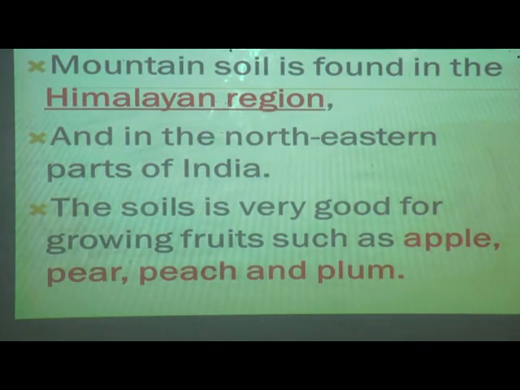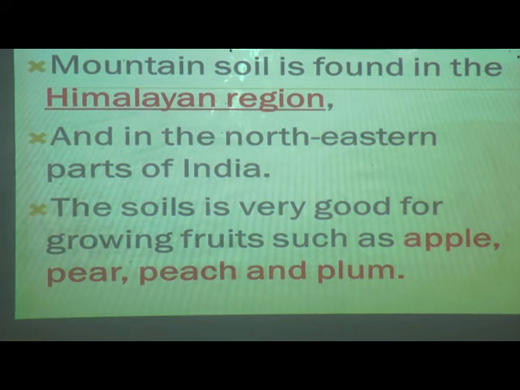Mountain soil is found in the Himalayan ranges. Where can we find this type of soil? In places like the Himalayan range and in the northeastern parts of India. The soil is very good for growing fruits such as apple, pear, peach and plum.